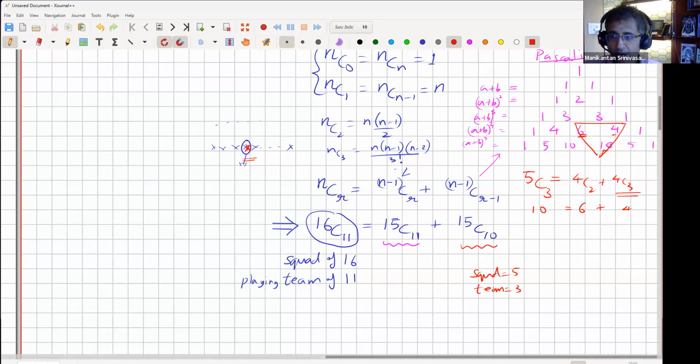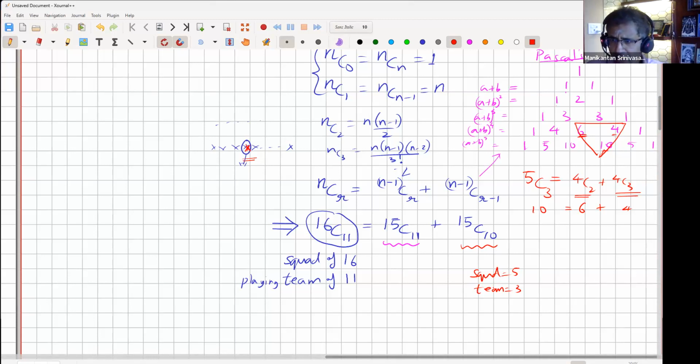That's 4 choose 3. Or he's definitely in the team, which means from the remaining 4 people, I only have to pick 2, because I've already mentally picked this one random guy that I first saw. So I just want to illustrate how the terms in the Pascal's triangle come from this relation, adding the two and arriving at the next number.